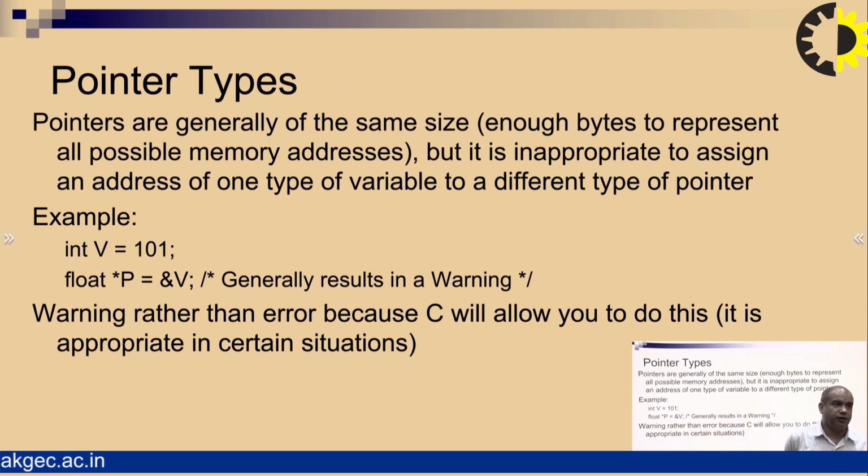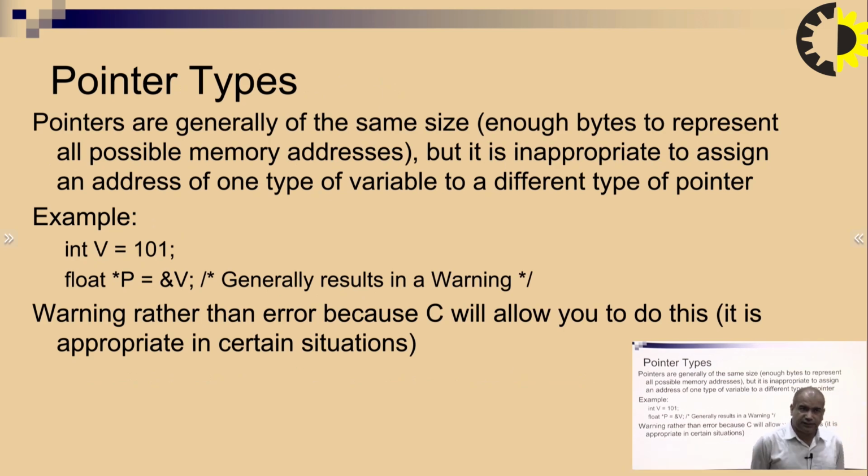Next is pointer type. Pointers are generally the same size, enough bytes to represent all possible memory addresses, but it is inappropriate to assign an address of one type of variable to a different type of pointer. In this example, integer v equal to 101 and float star p equal to ampersand of v, generally resulting in a warning rather than an error, because C always allows you to do this. It is appropriate in certain situations.